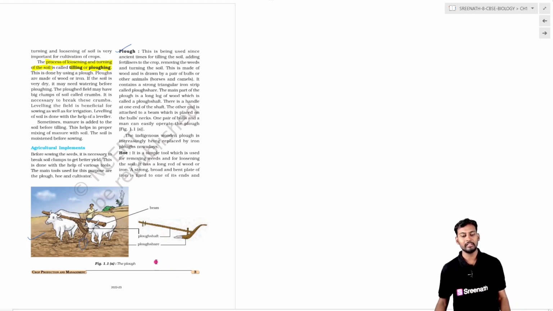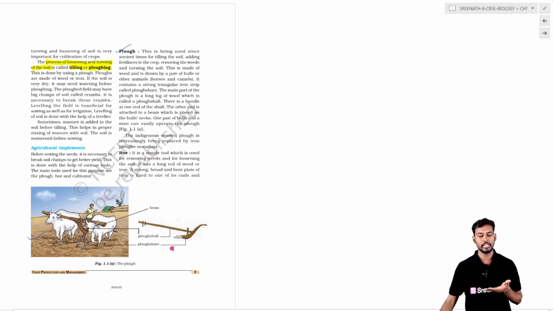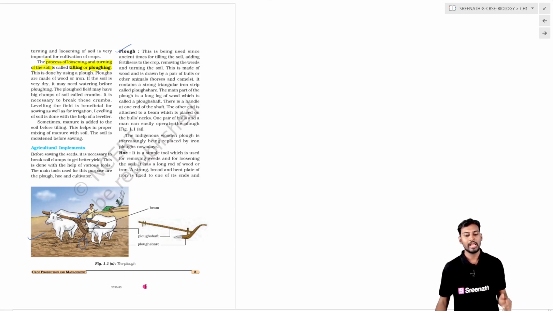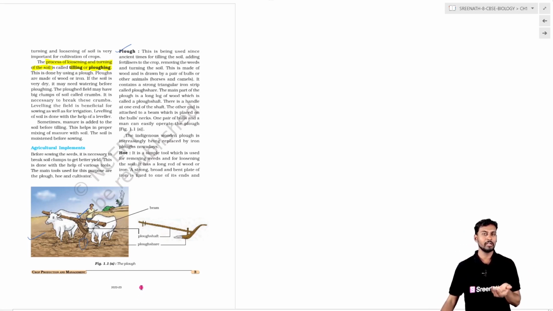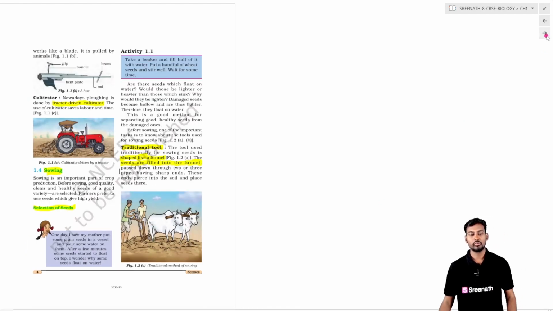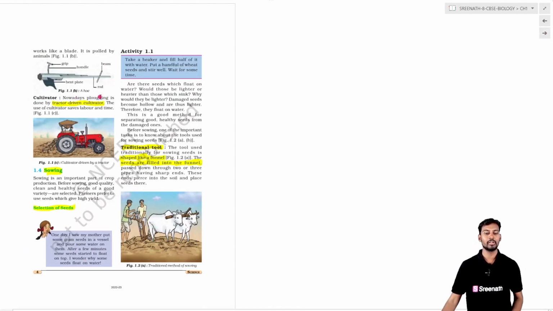So basically it is having the plough share as well as the plough shaft. The shaft is the wooden part which is tied to the ox, called the plough shaft, and the tough part which is touching the ground is called the plough share. With this kind of arrangement, ploughing or tilling takes place in the plantation process. Another advanced one is the hoe.